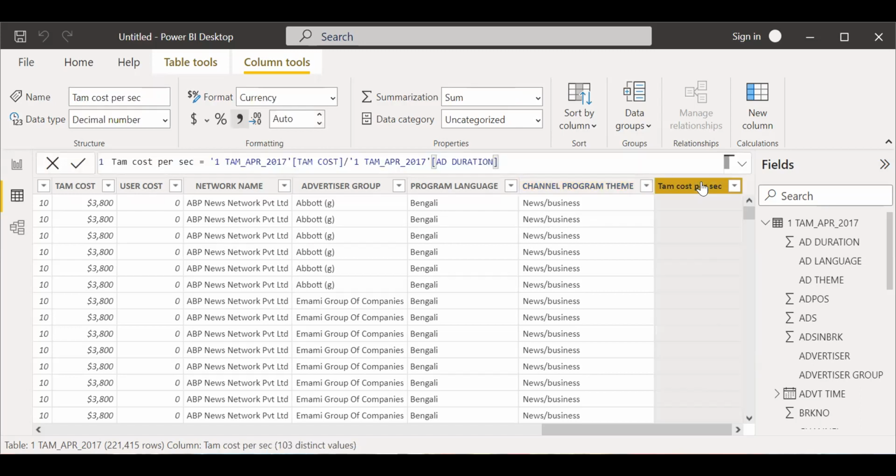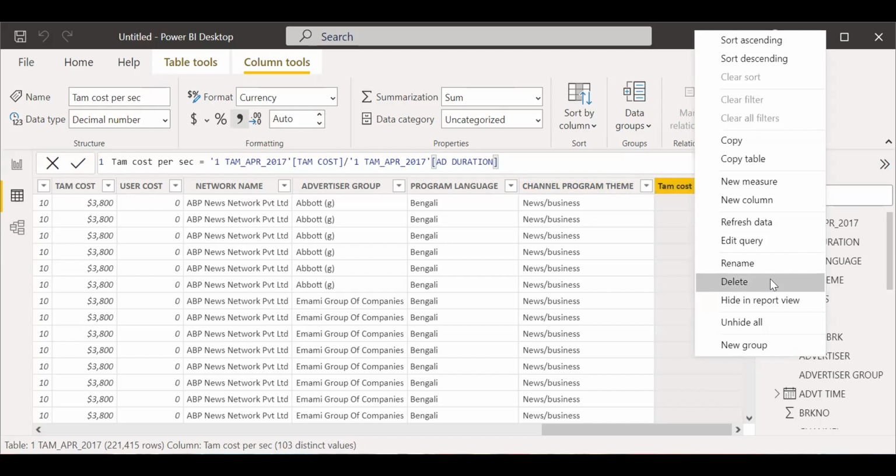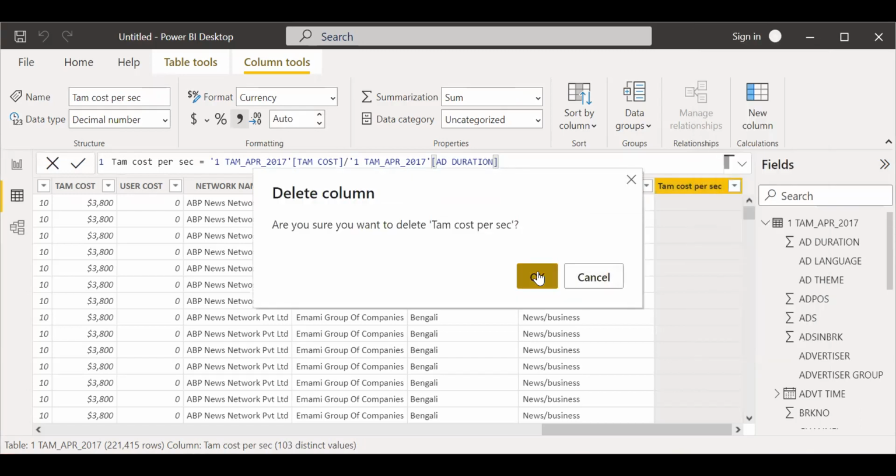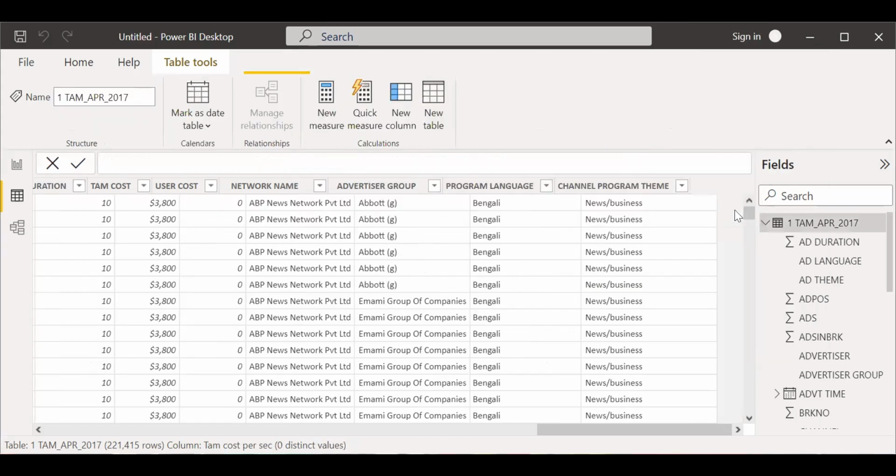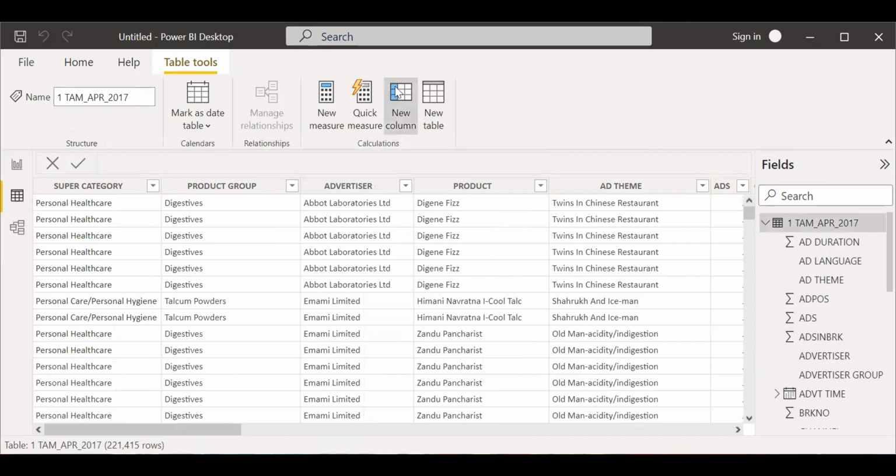It is best to delete it and create it again. Just do a new column.